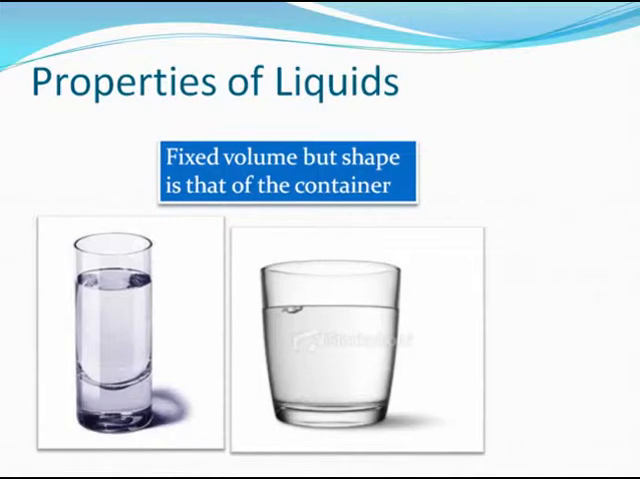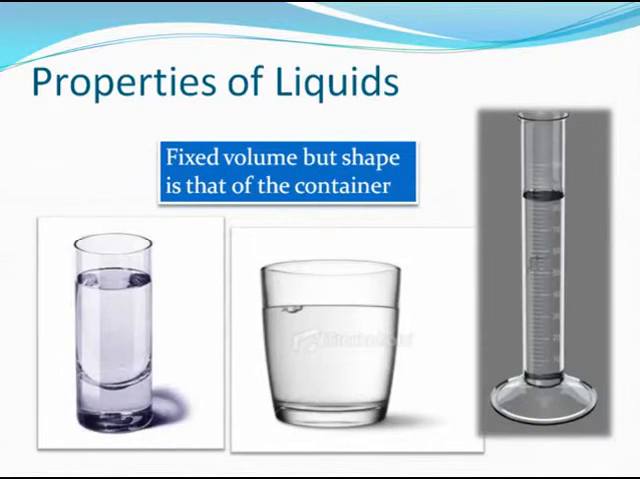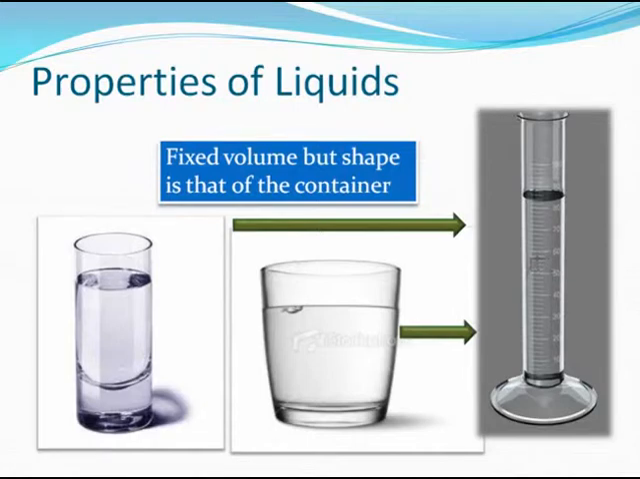However, the volume of the liquid does not change. It's constant. For example, the volume of the water in the glass on the left and the volume of water in the glass on the right, both are the same. If you take a measuring cylinder and pour water from both these glasses into the measuring cylinder, you will see that the level of water is exactly the same. This is because the same volume of water can be poured into different glasses and it will assume different shapes, but the volume of water won't change. Understood? There you go.